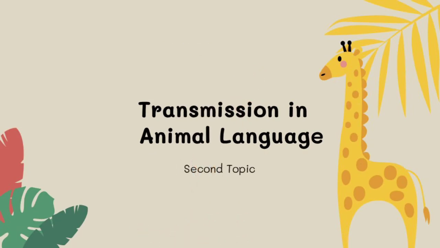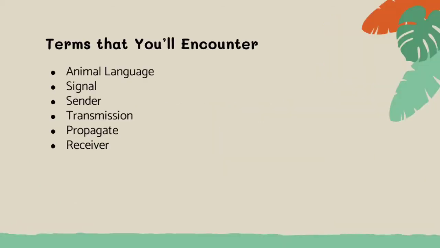Moving on, the second topic is about transmission in animal language. To better understand the flow of the report about transmission in animal language, here are some of the terms used that you will encounter along the discussion. First, animal language. Animals do not have a specific language like humans, so it is only regarded as the representation of human language in animal systems.